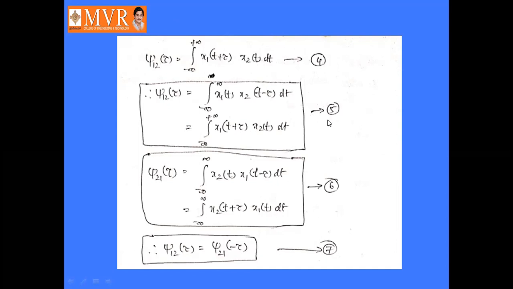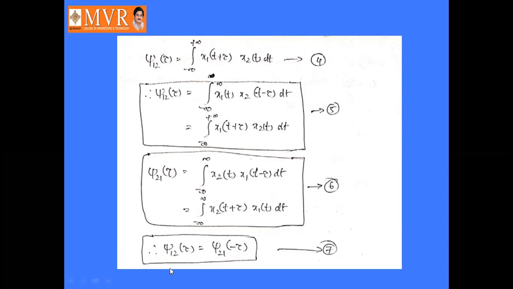In either way we can define this cross correlation as equation number 5, that is integral minus infinity to plus infinity x1 of t x2 of t minus tau dt, or integral minus infinity to plus infinity x1 of t plus tau into x2 of t dt. So here the second signal or first signal can be shifted towards right side or left side by tau units.